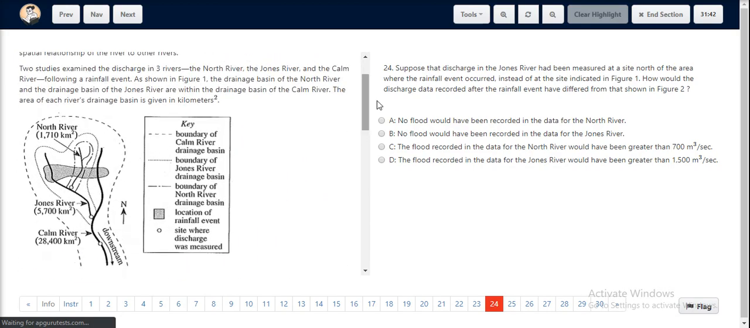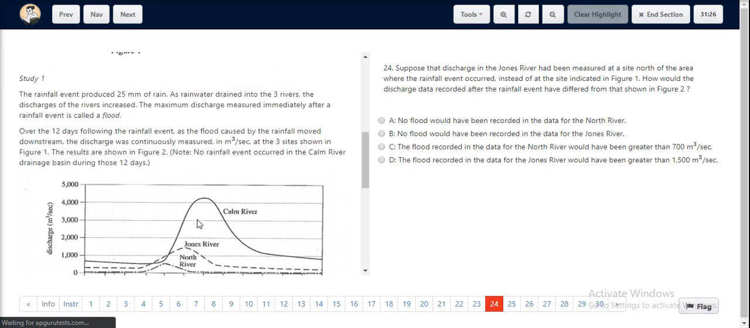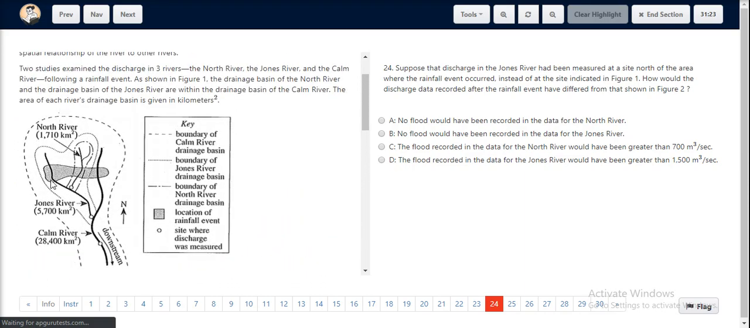Now, supposing, according to the question, we measure the discharge data out here where the rainfall is occurring, we would see that there would be no flood or no peak recorded, and there would be a constant graph indicating the discharge for the Jones River. The reason being, since most of the water of the rainfall goes downstream, which is indicated out here, the discharge of the Jones River would remain constant and would not increase at any particular peak. Hence, no flood would be recorded.